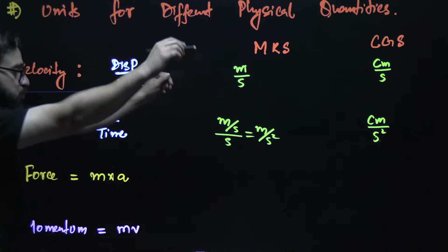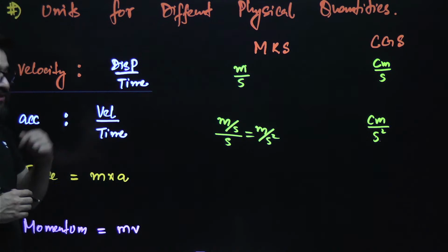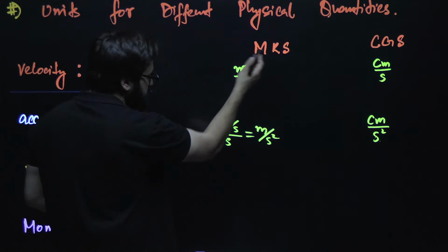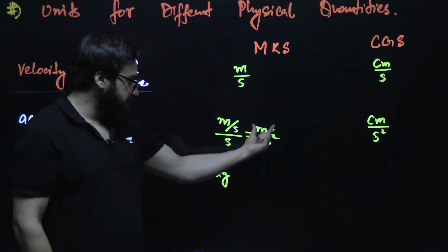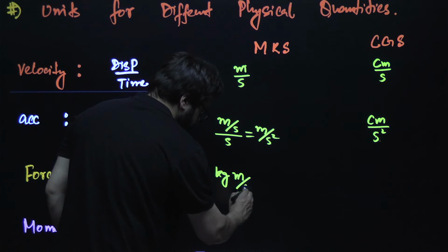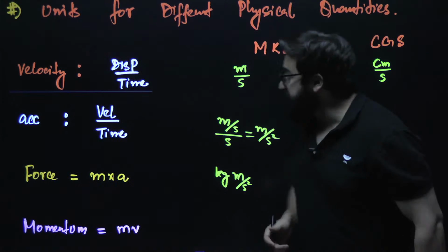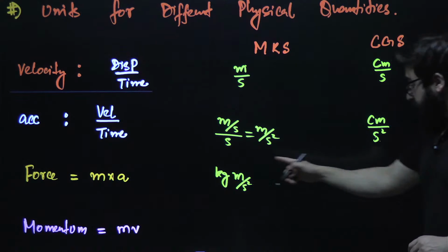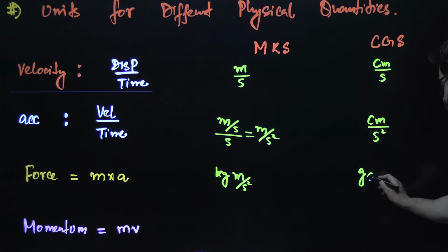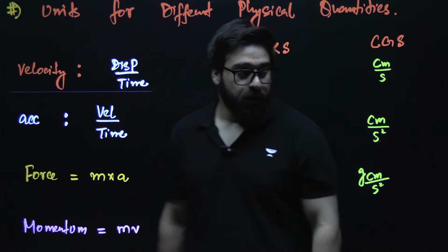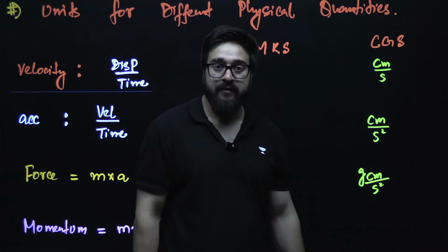Then we have got the next one over here. Force is equal to mass into acceleration. We measure mass in kgs, and acceleration is meter per second square. So kg meter per second square. And when it comes to the CGS system, instead of kgs we write grams, and instead of meter we write centimeter upon second square. Gram centimeter per second square.